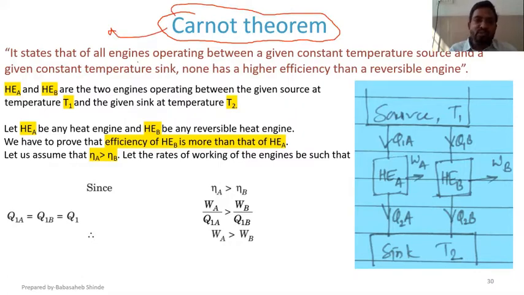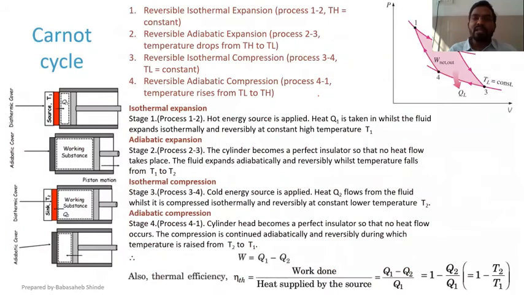So you need to look at that question very carefully, whether you have been asked to write on Carnot cycle or Carnot theorem, and accordingly answer that question. You shouldn't get confused between Carnot cycle and Carnot theorem.